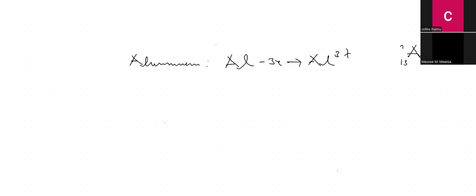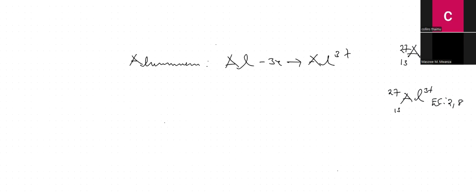What's the electronic configuration? The electronic configuration of 13 is 2,8,3, isn't it? Good. It's going to lose how many electrons? It's losing 3 electrons. If it loses 3 electrons, what is going to be the charge? 3 plus. What is going to be our EC? So the new EC is 2,8.